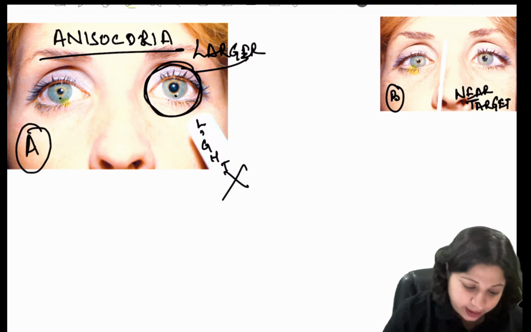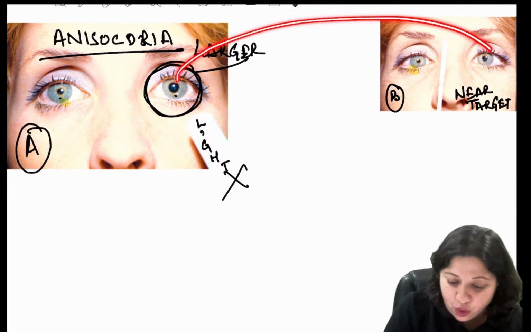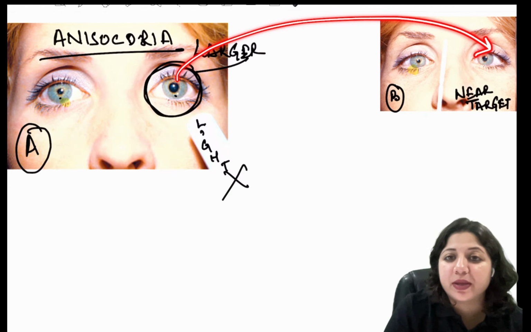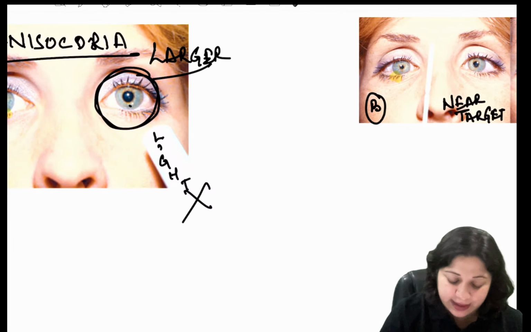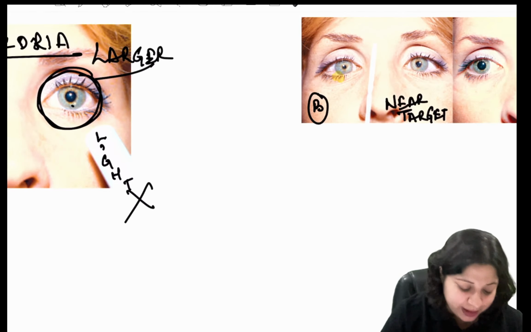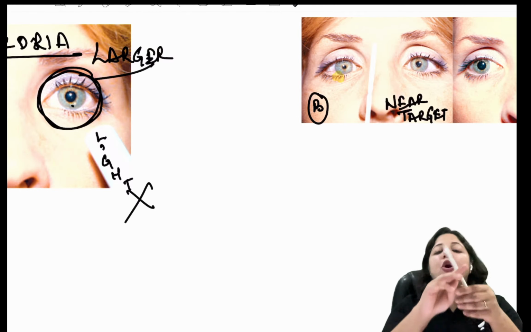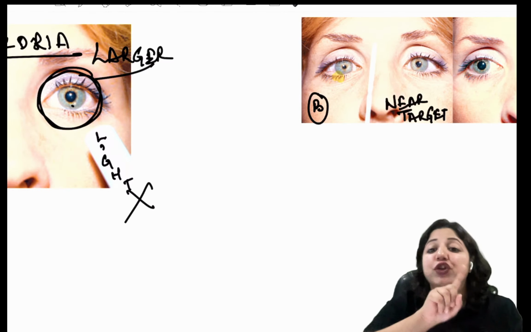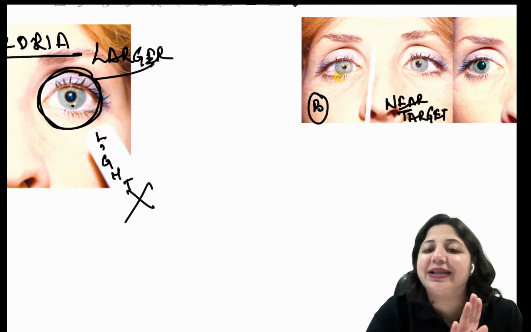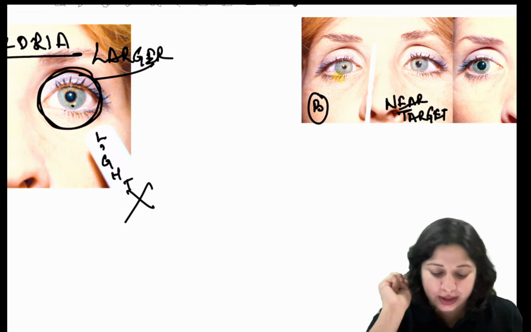It goes even smaller. If you see carefully, compare this eye and now. The pupil has gone smaller as compared to this image. If you zoom and see this, the pupil has gone smaller. So on the near target, the pupil has constricted, which did not constrict on light reflex. That is the second observation that we have.